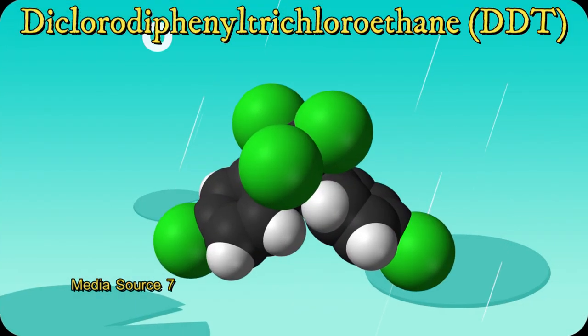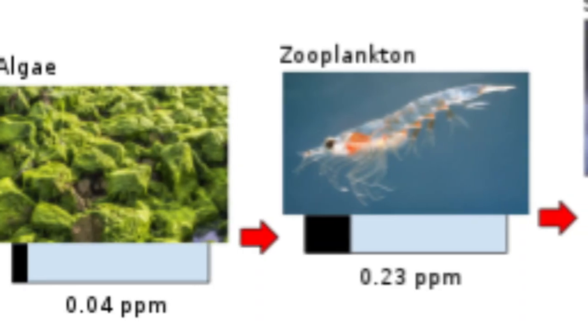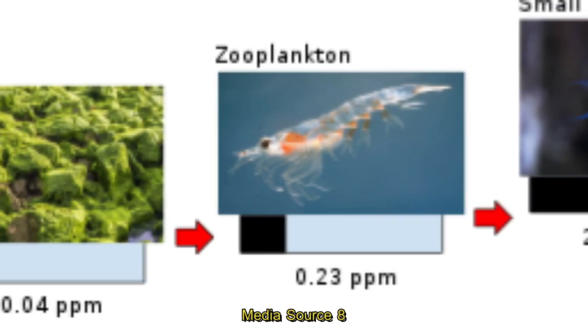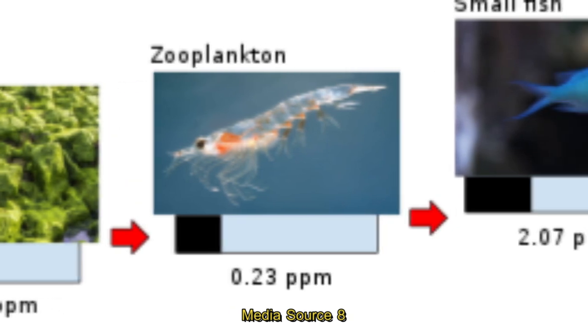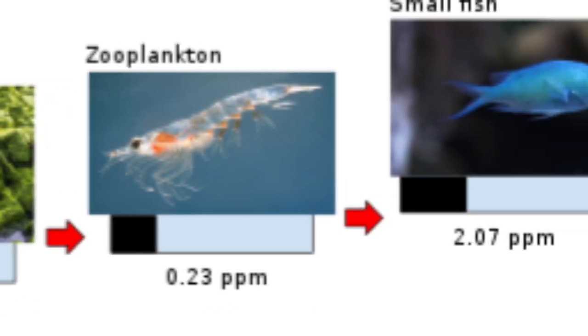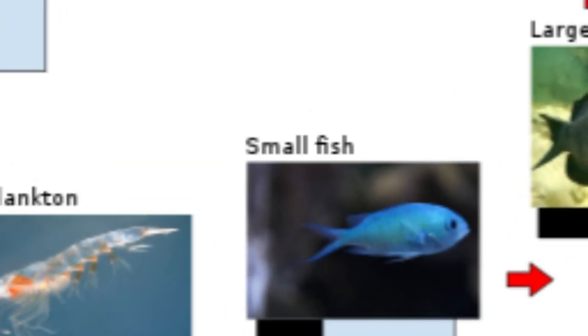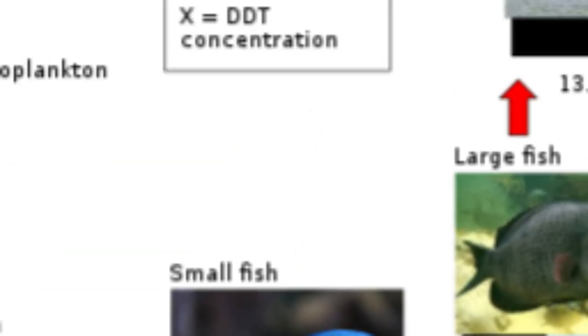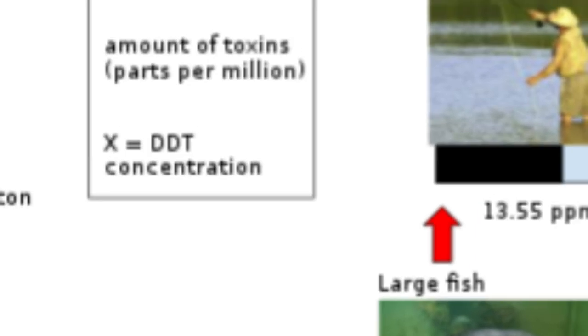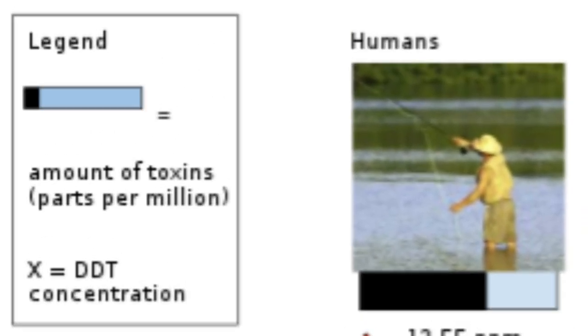DDT pesticides would run off into water and be taken up by plankton, which were then eaten by primary and secondary consumers. Each time a transfer occurred between trophic levels, DDT levels increased greatly in the tissues of the next organism. And this is because the higher up you are on the food chain, the more you need to eat, giving you more DDT in this case.